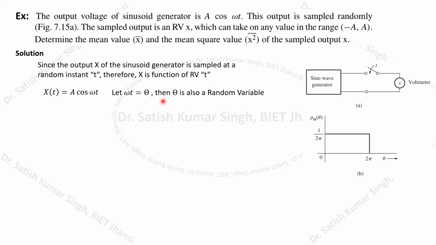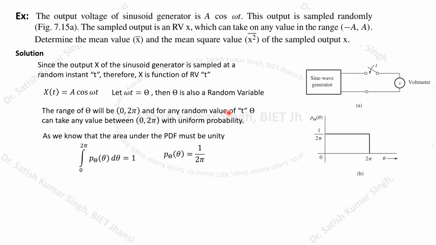This theta can take any value between 0 and 2 pi uniformly, so there is a uniform distribution of theta. I have already discussed the uniform probability distribution. Here, if theta varies from 0 to 2 pi with a uniform distribution, the density should be a constant value.